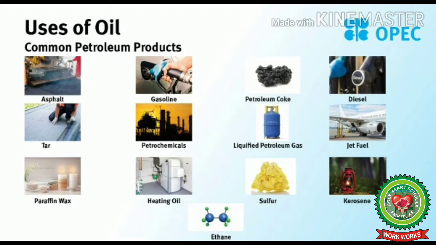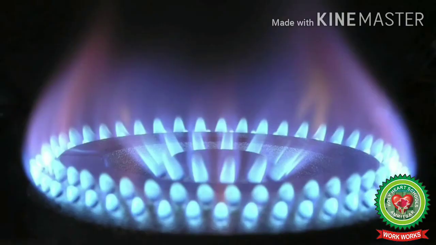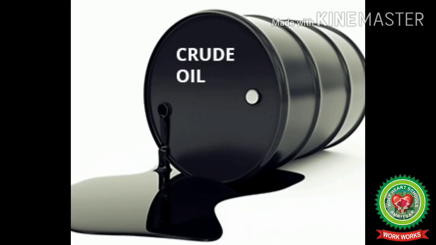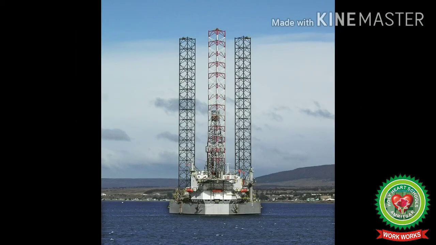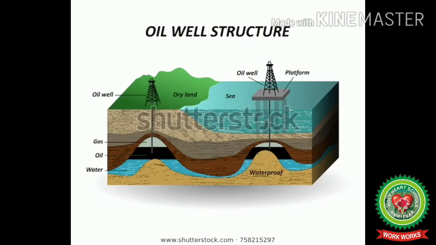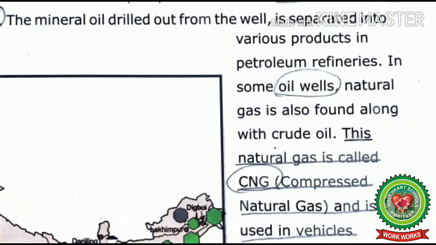So students, these lines mean that from petroleum we get petrol, diesel, kerosene and cooking gas. The other name of mineral oil is crude oil. And crude oil is found deep inside the earth and under the sea floor. Wells are drilled deep inside the earth for getting out mineral oil. And an area with many oil wells is called an oil field. The meaning of oil field is an area with many oil wells. Let's proceed with the fourth line now.